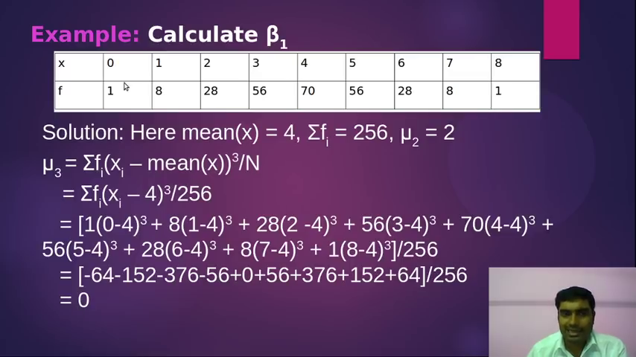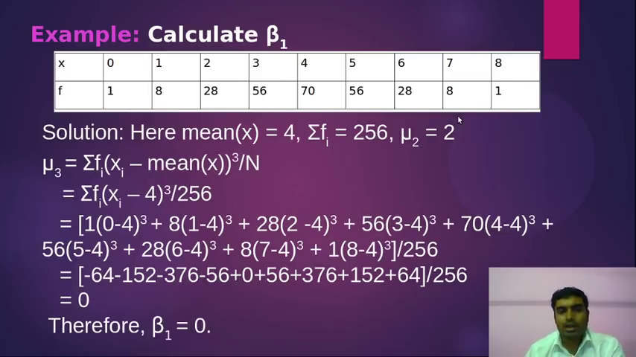So I see this data is basically symmetric, right? For a symmetric distribution, the beta 1 value will be 0. If beta 1 is positive, then we call it positively skewed, and if beta 1 is negative, it is negatively skewed. In our case it is 0, so this is symmetric. So if it is 0, then that data is symmetric. If beta 1 or gamma 1 is positive, then the distribution is positively skewed. If it is negative, then it is negatively skewed.